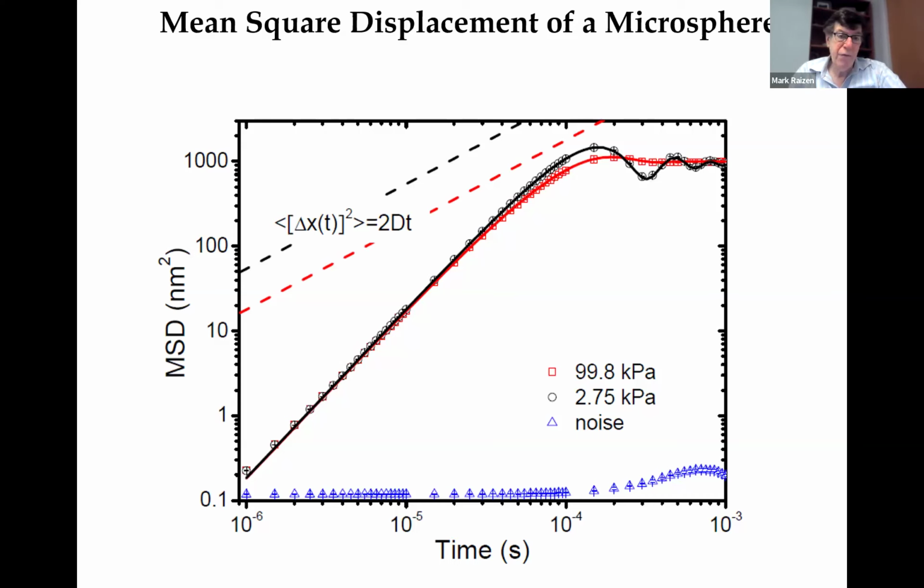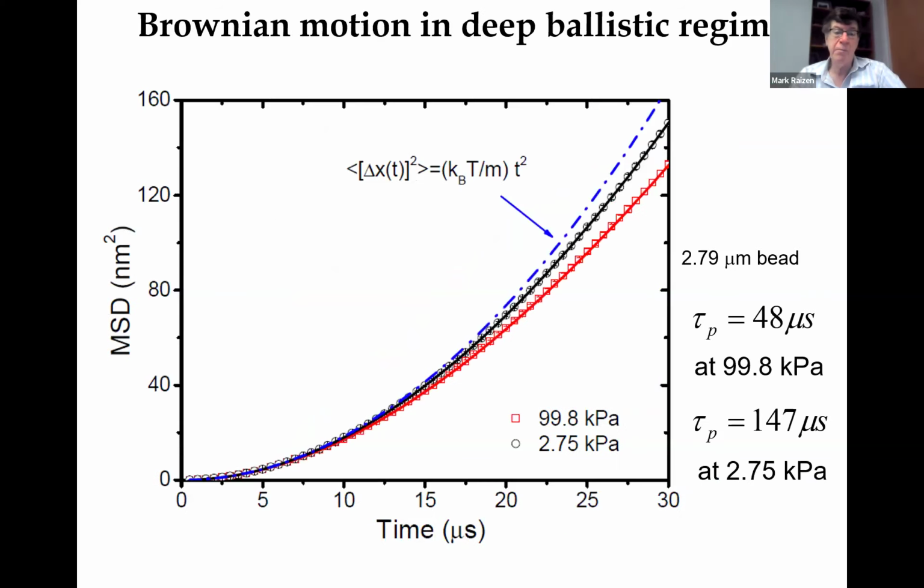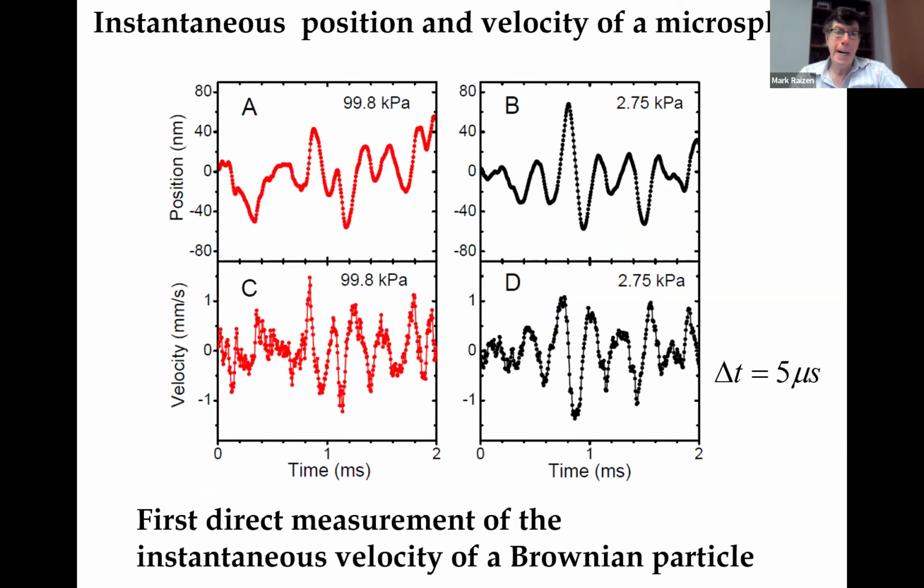We see that for short times, our measurements don't depend on pressure, and we see a slope that corresponds to ballistic motion. Diffusive motion has a smaller slope, a factor of 2, and it is shown for reference in the dashed lines. It also is pressure dependent. In longer timescales, we don't see diffusion simply because the bead is trapped. This is the same picture, but on a linear scale, and it clearly shows quadratic behavior as predicted.